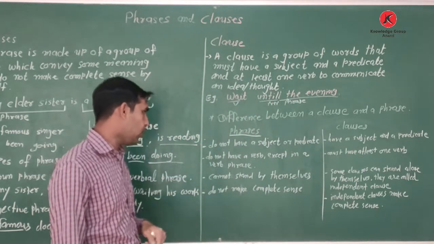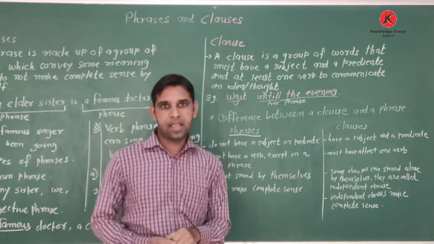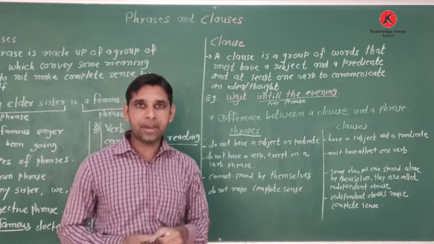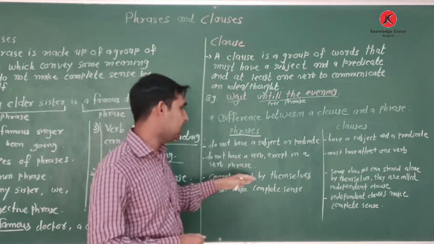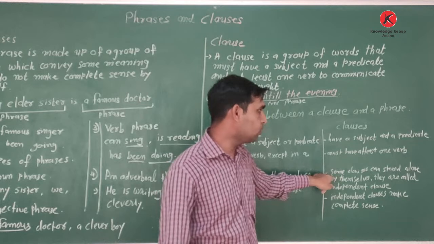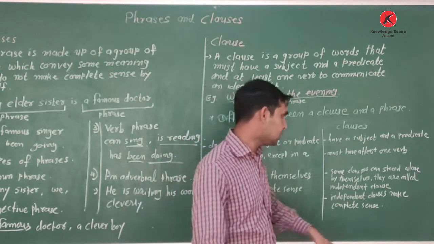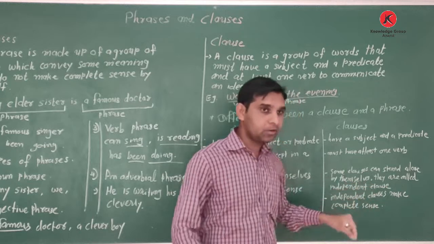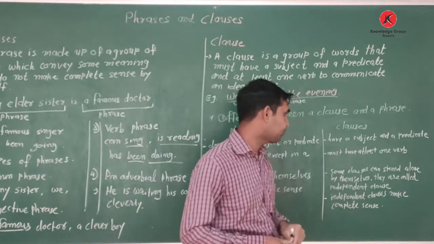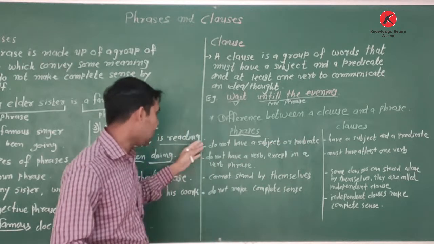The third point: phrases cannot stand by themselves, because they do not have a subject and predicate. But some clauses can stand alone by themselves, because they are called independent clauses. Independent clauses stand by themselves because they have a subject and predicate.